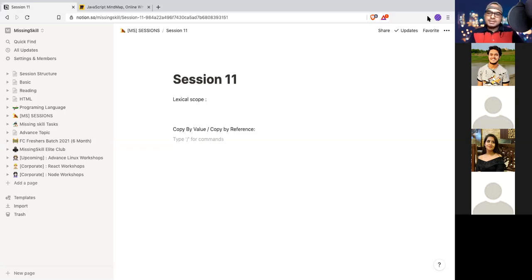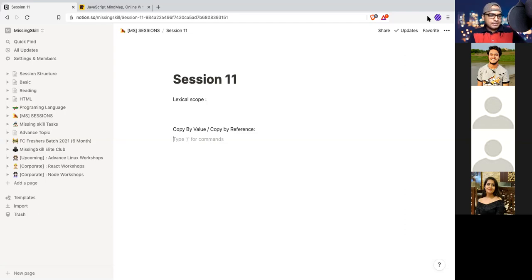Hoisting is the mechanism where the declaration is first hoisted to the top of its scope. When? When they assign and declare. No. Before code execution. At runtime. At runtime, yes, correct.